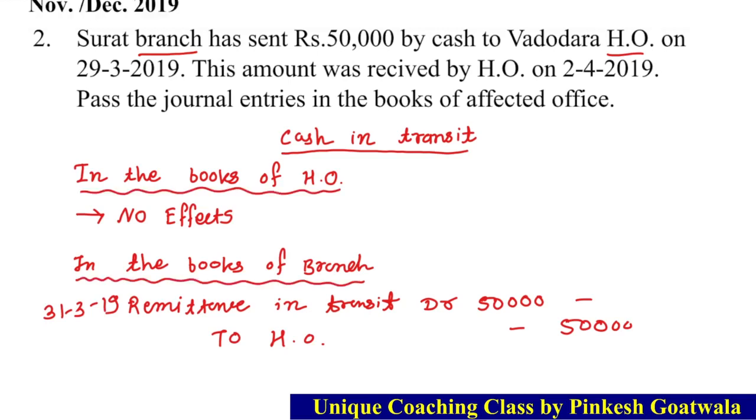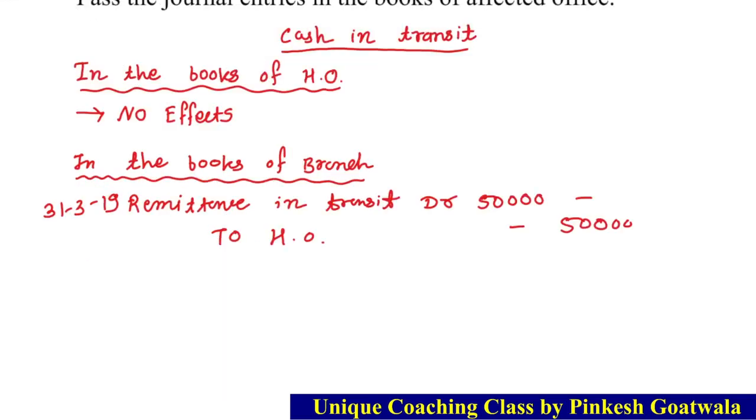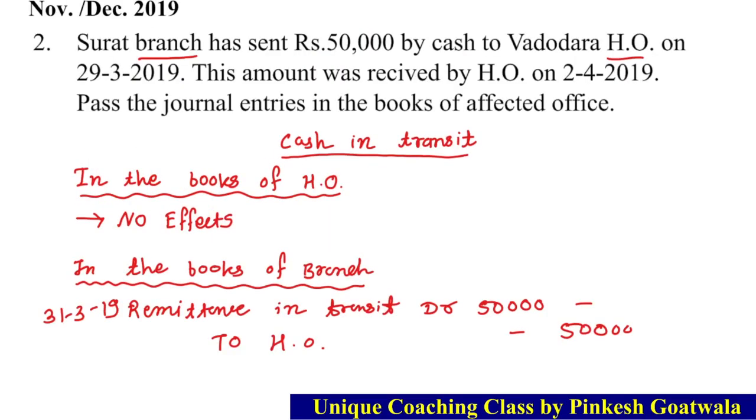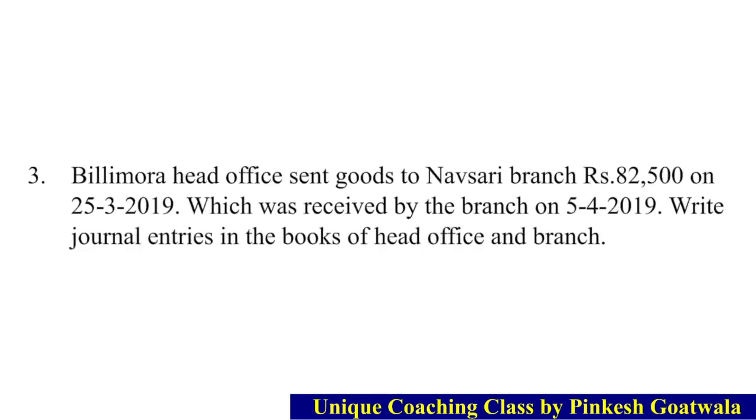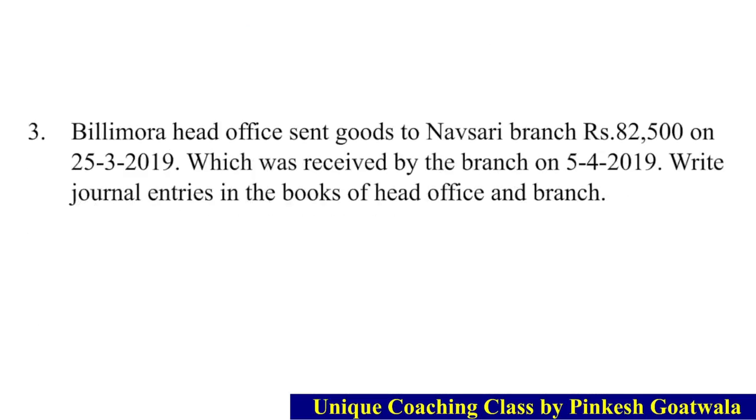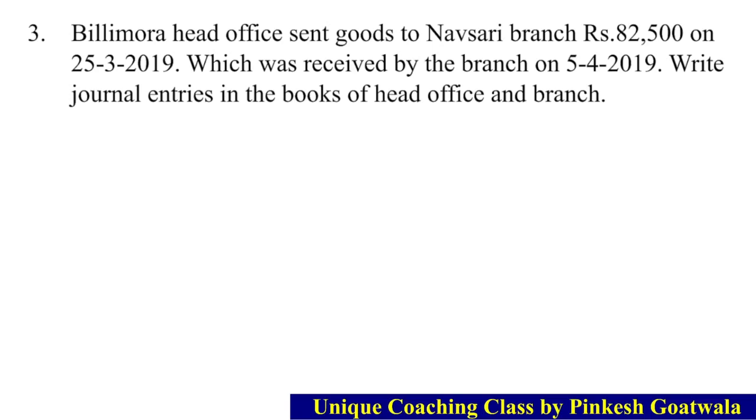Now the next short sum also asks the same, in November December 19 માં પૂછાયો હતો. બીજો બી સમ આ જ યર માં પૂછાયો હતો. Billimora head office sends goods to Navsari branch. So here look at head office sent goods to branch.